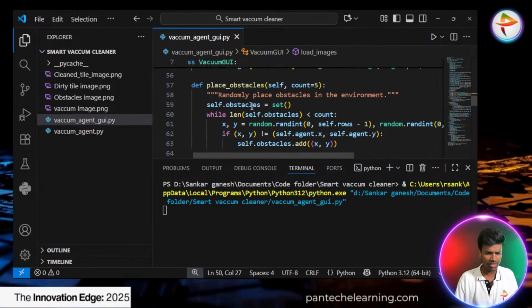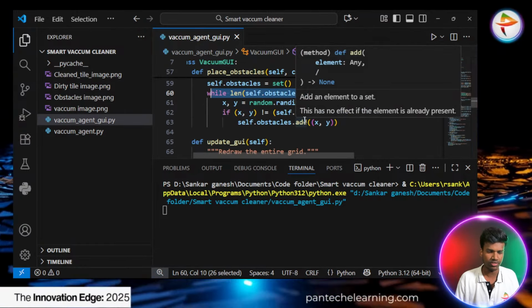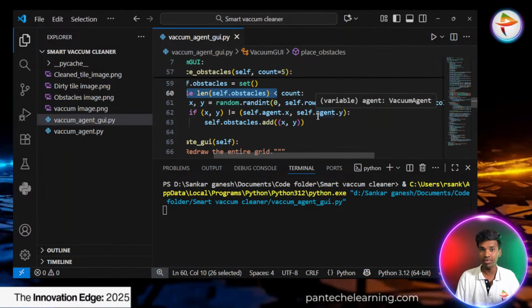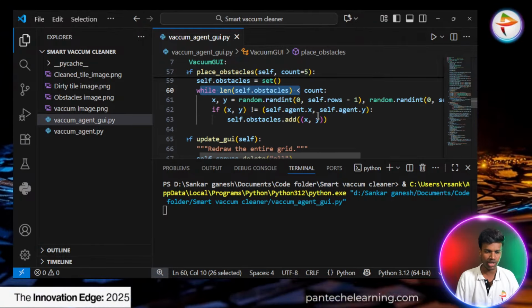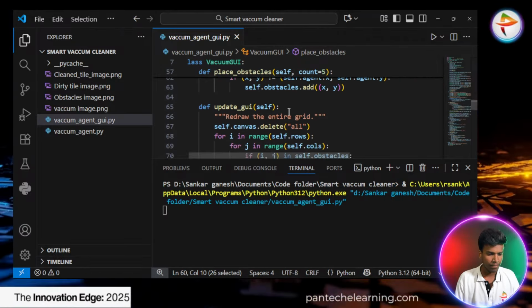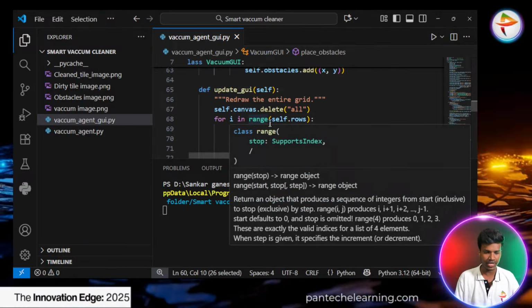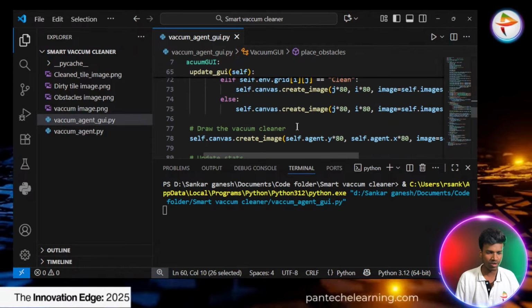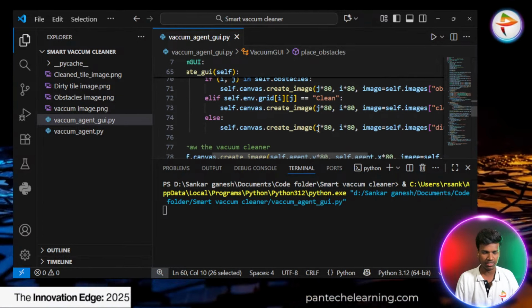Then the obstacles are set based on their length, and the count will be assigned here. So the obstacles will be assigned randomly in random cells, like first row second column, second row first column. Randomly the obstacles will be assigned based on the agent working. Then update the GUI. Once everything is deleted, every row is cleared. Like that, create the image and create the canvas, and everything is created one by one: the obstacle, clean image and dirty image.